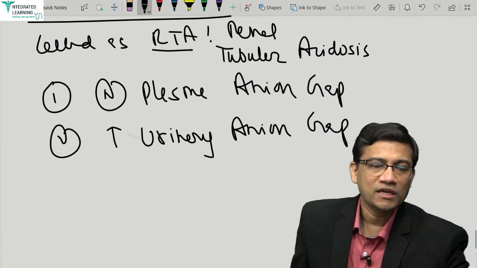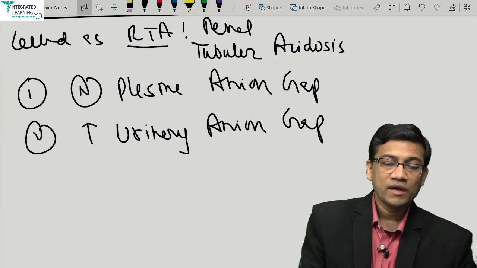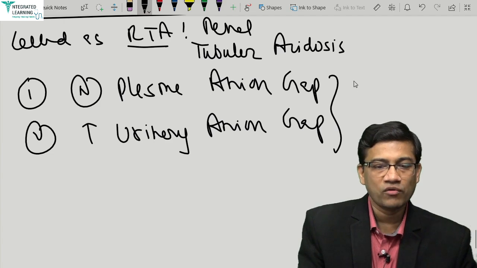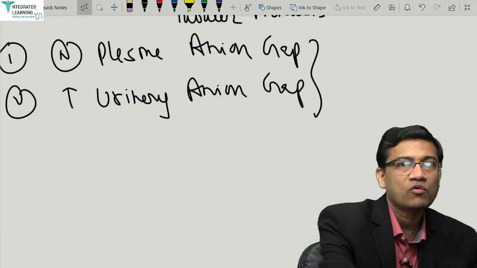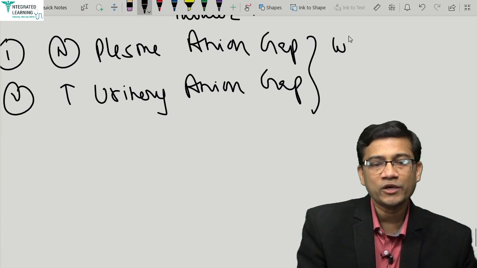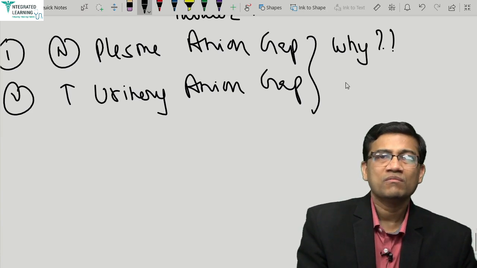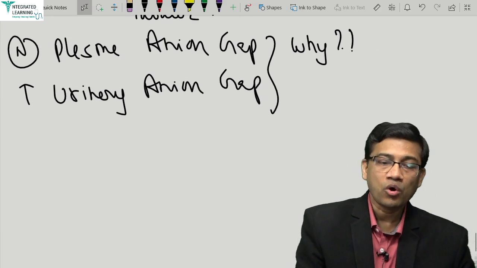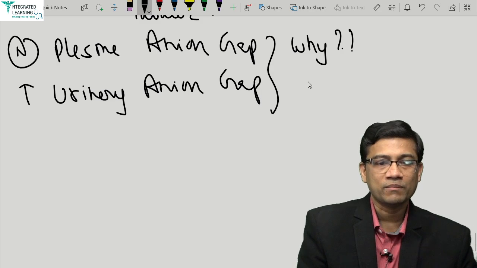Plasma anion gap is normal and urine is increased. I am giving it to you as homework, because last time also I gave some homework while you are using the app, and this time giving more homework. Why, you have to tell me. Because it's a question of physio, more of medicine, and you can send the answer either on the app support, or you can also give it to me by mail.